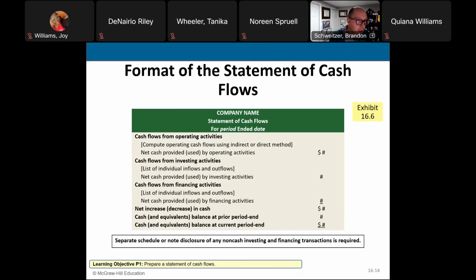Remember, the way that we calculate net cash flow is we take the cash coming in minus the cash going out. That gives us net cash flow. And we do that for operating, investing, and financing activities to get the net cash flow for each category. Then we take that and we add it to any prior balance, and that gives us the ending balance for cash.